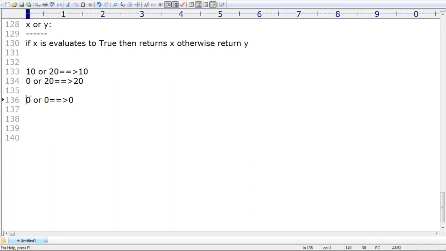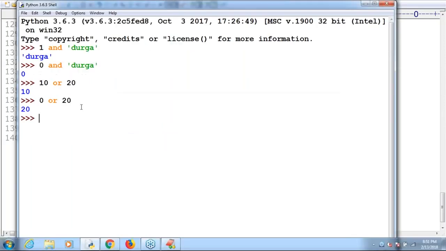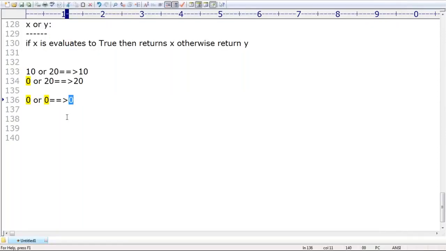Because the first one evaluates to false, obviously the second one I have to return. The second one is 0 only. That's why 0 or 0, the answer is always 0, sir, because this 0 is going to be considered. Was that clear? So that's all this is.